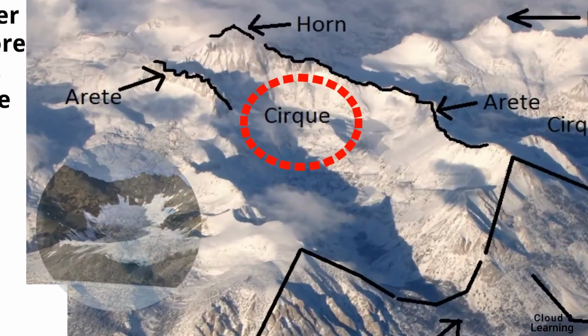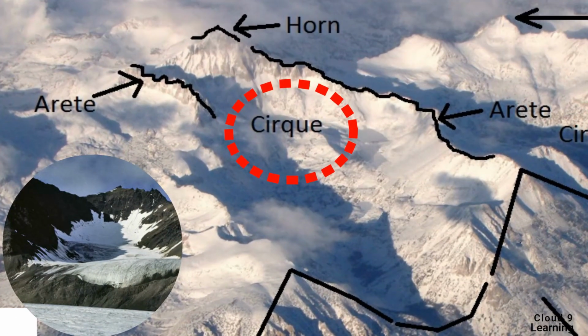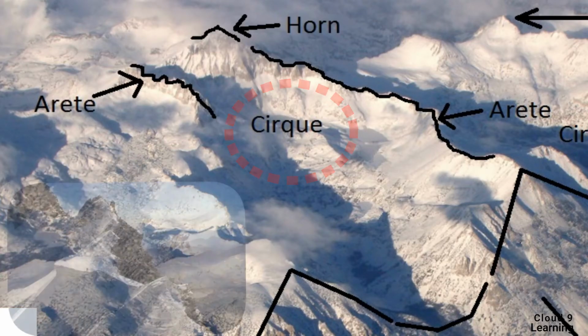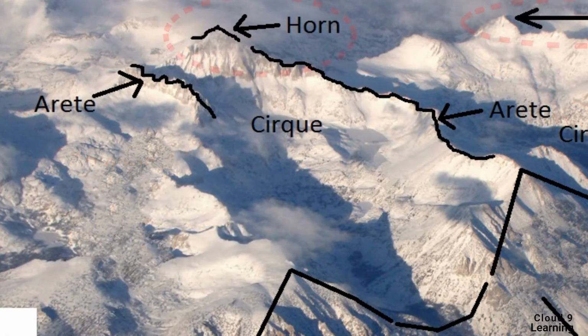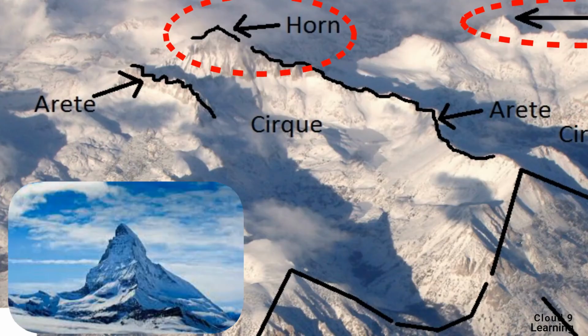Cirque. Cirque is a semicircular shaped valley formed by glacial erosion. The next is arête. It is a thin crest of rock left after two adjacent glaciers have worn a steep ridge into the rock. The third one is Horn. It is formed when glaciers erode three or more arêtes, usually forming a sharp-edged peak as you can see it in this figure.